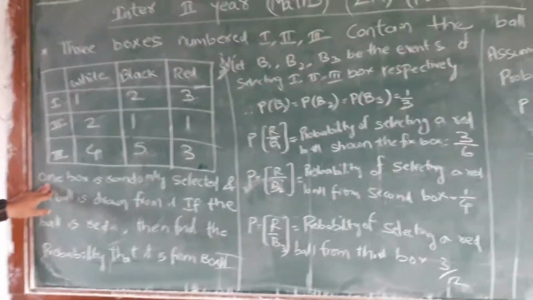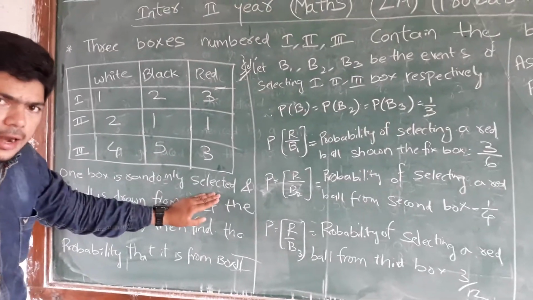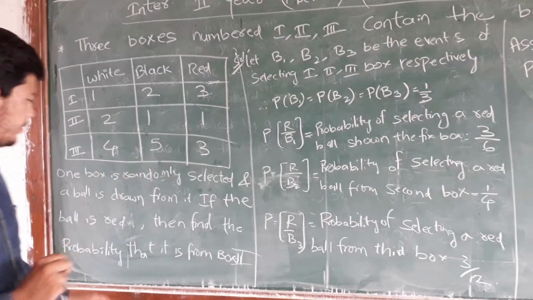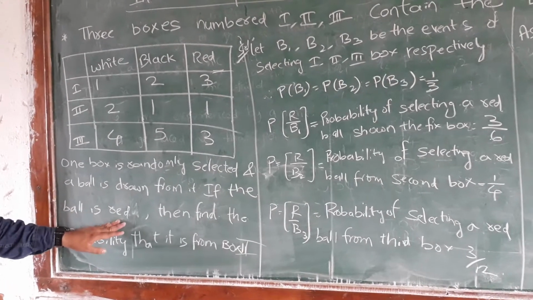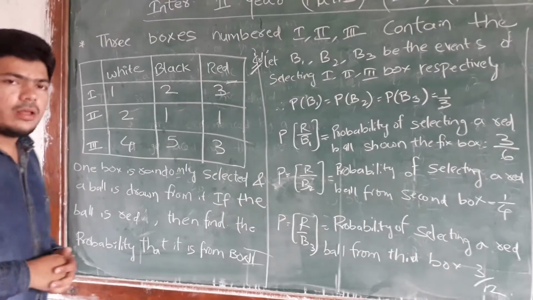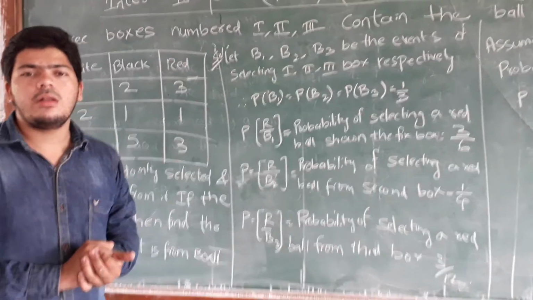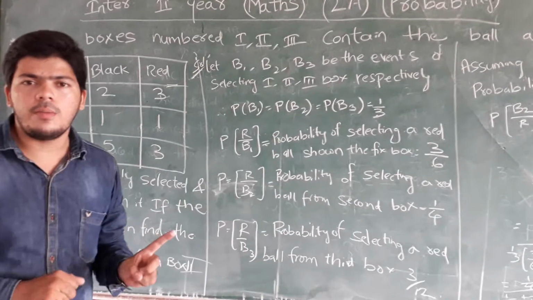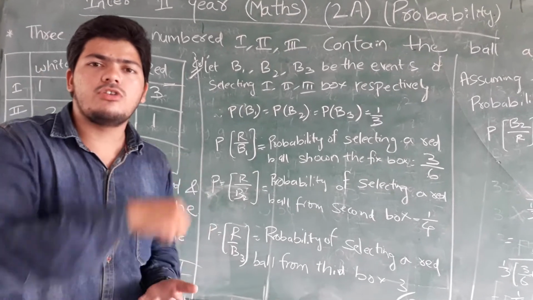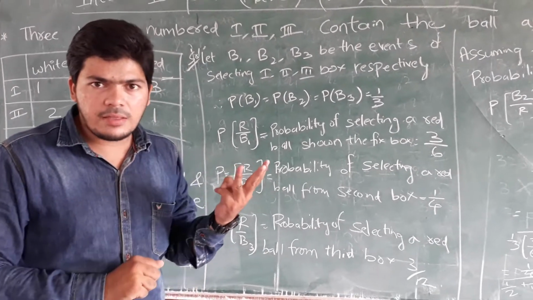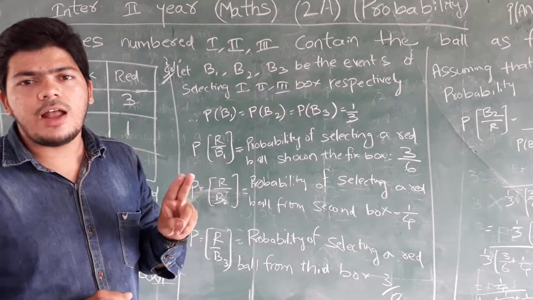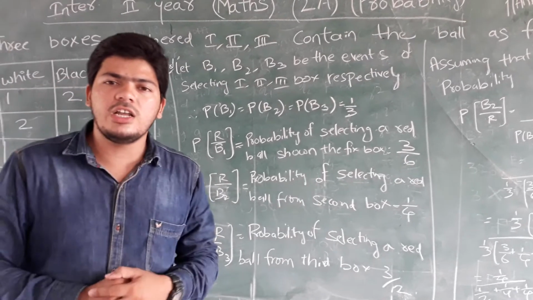The question is: one box is randomly selected and a ball is drawn from it. If the ball is red, find the probability that it was drawn from box 2. So we know the ball is red, that is confirmed. But what is the probability that the ball we have drawn is from bag 2? One value we know and one value we don't know, so in this case we will use the conditional property.